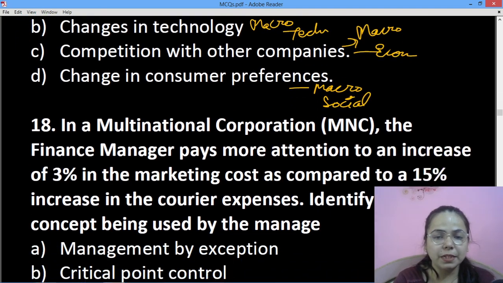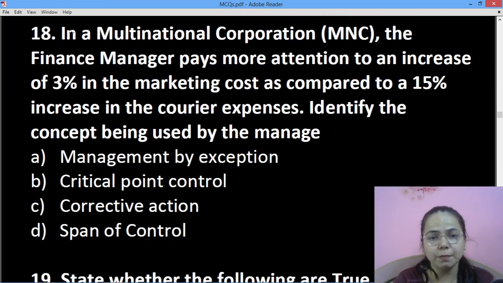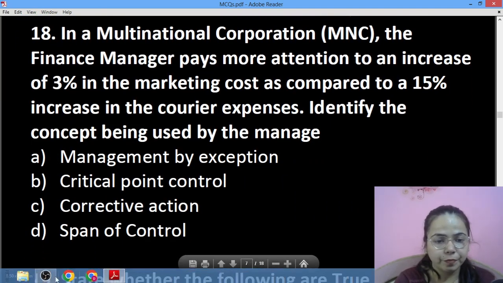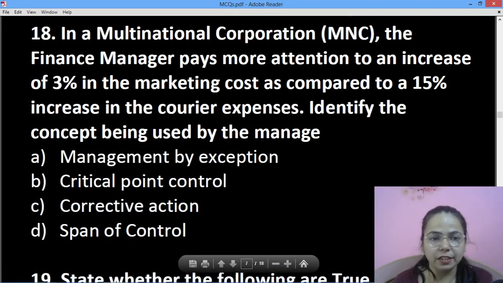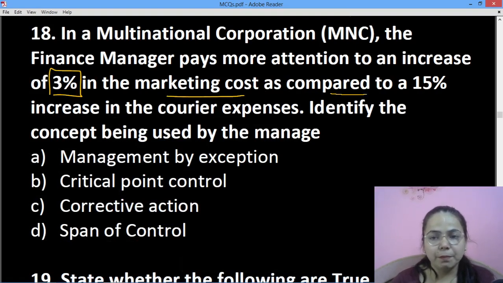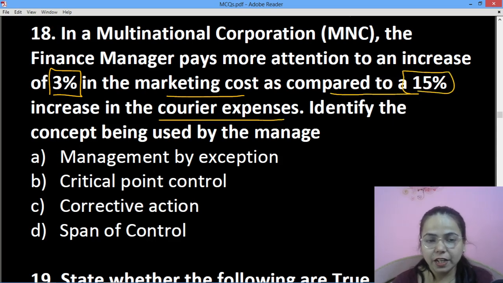Then next is, in a multinational corporation, the finance manager pays more attention to an increase in 3% in the marketing cost as compared to 15% increase in the courier expenses. Identify the concept that is being mentioned here, used by the management. अच्छा ठीक है.